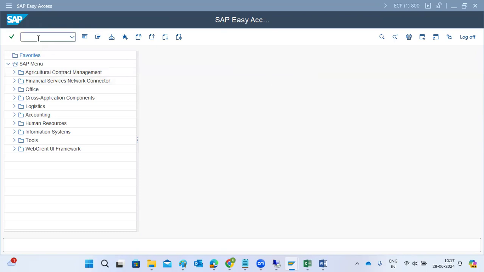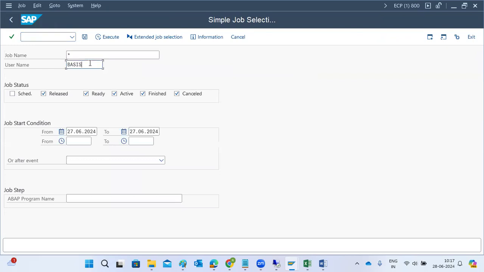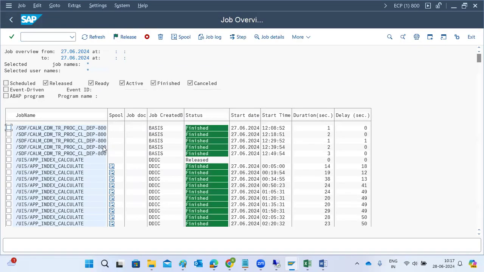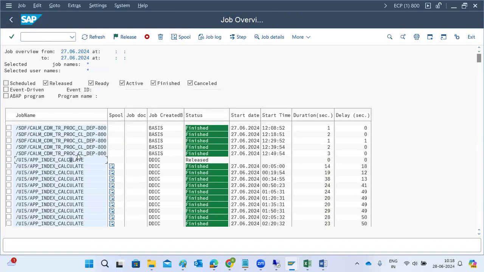If you go based upon the job priority here, in SM37 some jobs are running and there are fewer background jobs and fewer work processes. The work process allocation will happen based upon the priority, based upon the job class here. So I want this job to be picked up, not by other jobs.